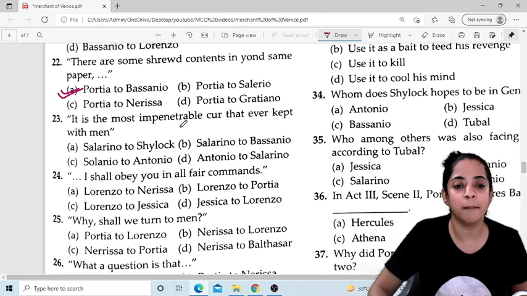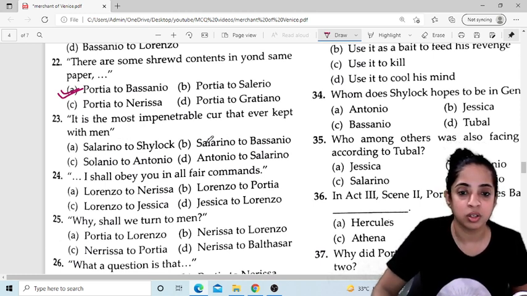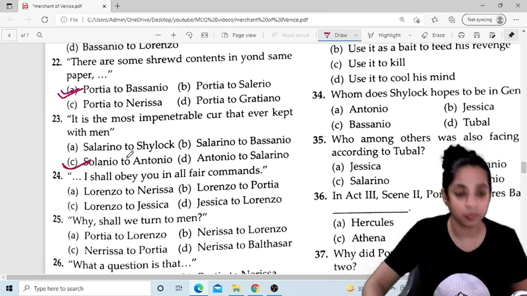It is the most impenetrable cur that ever kept with men. Okay, so who said this? Solanio said this to Antonio, right? Solanio said this to Antonio, so your C option is correct.